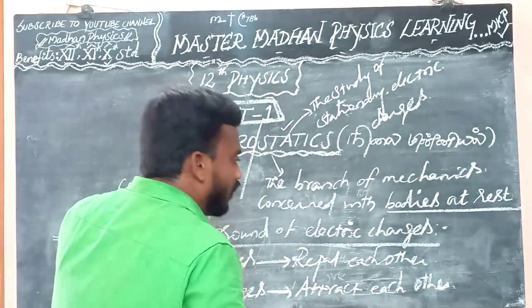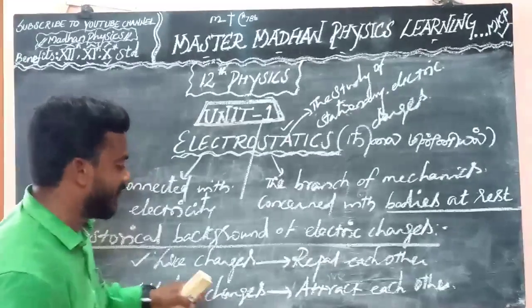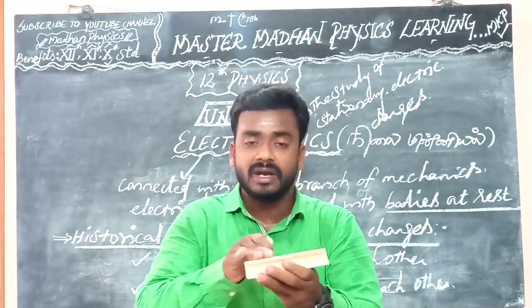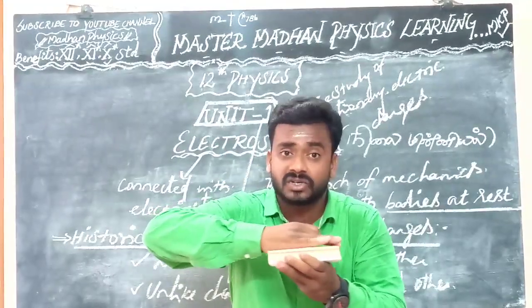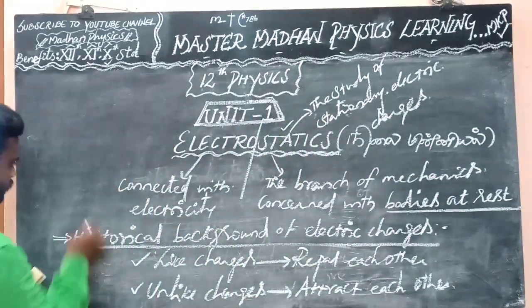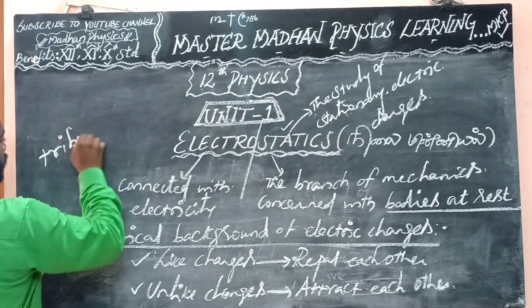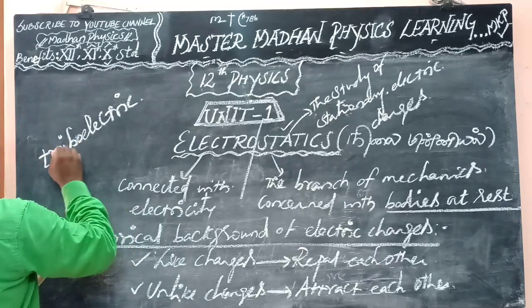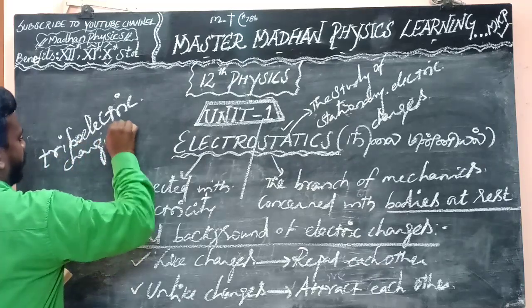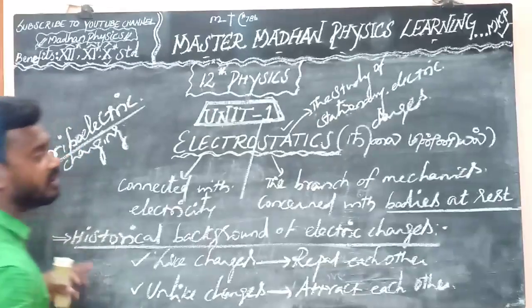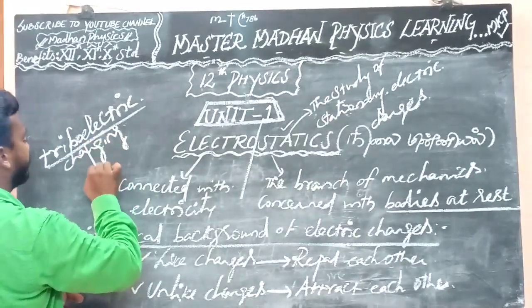Okay. So charging an object through rubbing is called triboelectric charging. What is that? So what is meant by triboelectric charging? Triboelectric charging means contact electrification.